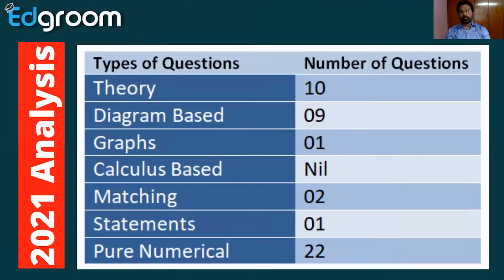So here I have prepared an analysis on the 2021 paper. Out of 50 questions, in the 2021 paper there are 50 questions because we have a choice system here. We have to answer 40 questions. If you see the analysis of the paper, 10 theory questions are given.